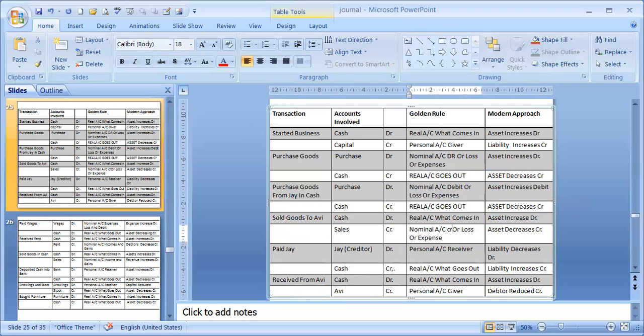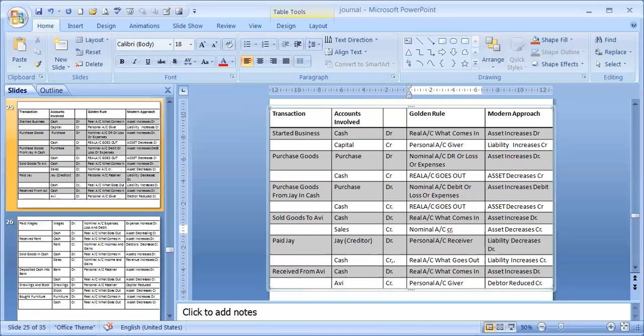All gains and incomes are credited. That's why sales is a gain. Gain is credited. Whereas under modern approach, if you think that when you sell goods in cash, cash is increasing. Cash is an asset. Asset increases. Asset has a debit balance, so it will be debited.